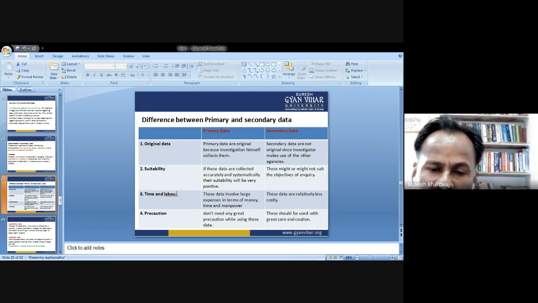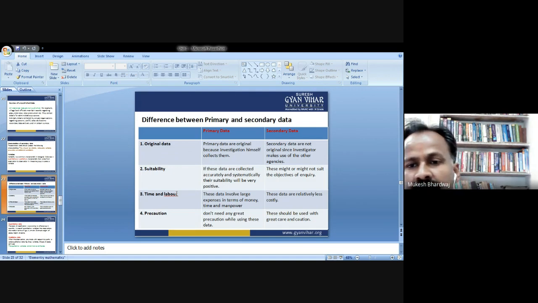In reference to precaution, primary data don't need any great precaution while using them because they are from the primary source. The information is gathered from the primary source, so precautions are not needed at all. Whereas secondary data should be used with great care and caution.